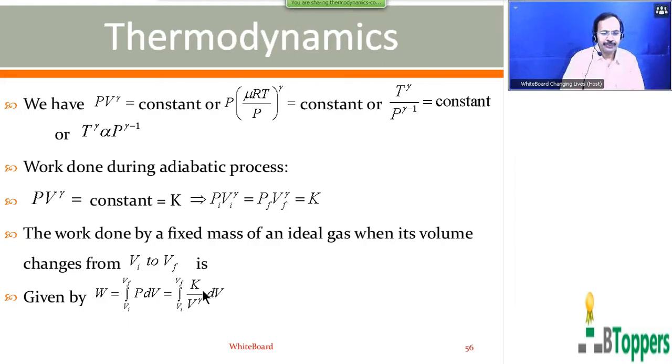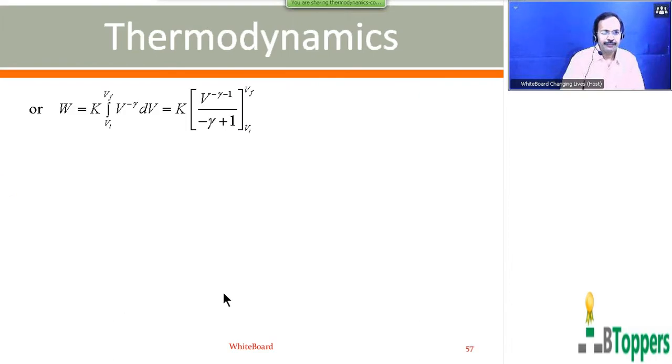So you can put K outside the integral symbol. So you can write W equals K times the integral of V power gamma minus 1, V power minus gamma dV, from Vi to Vf. So using the formula for integration, integral V power minus gamma dV, you can write V power minus gamma plus 1.